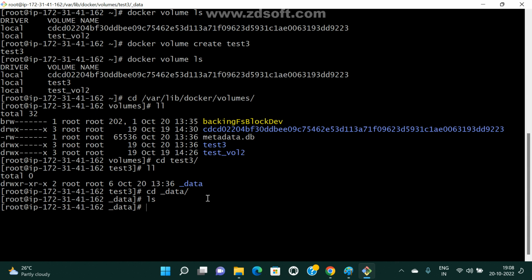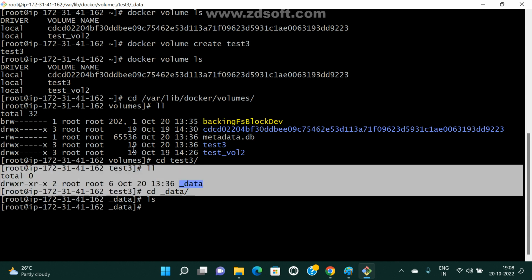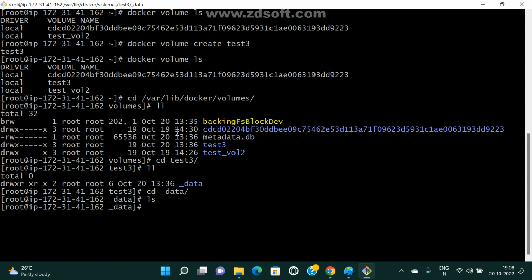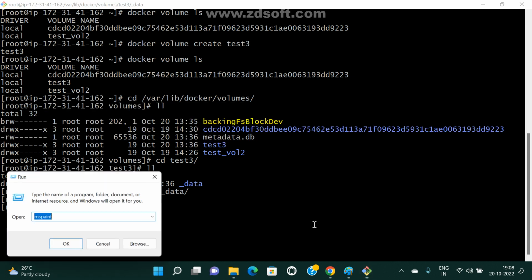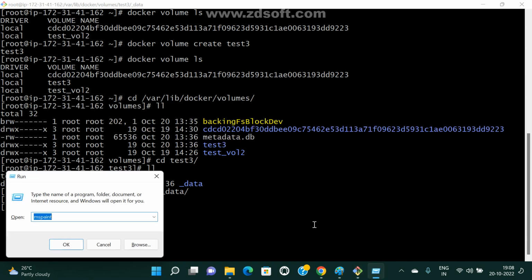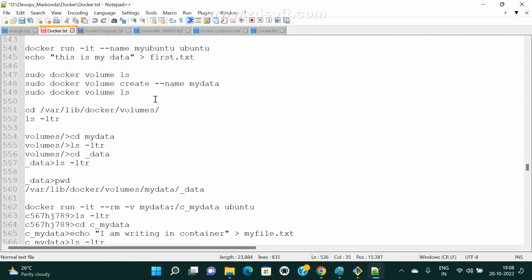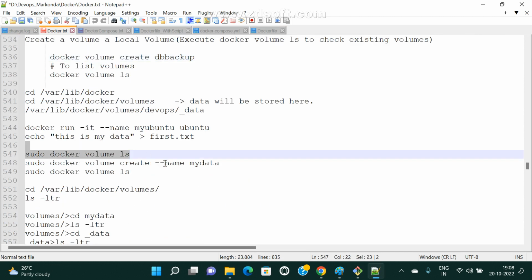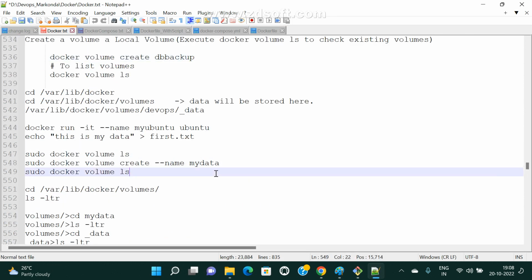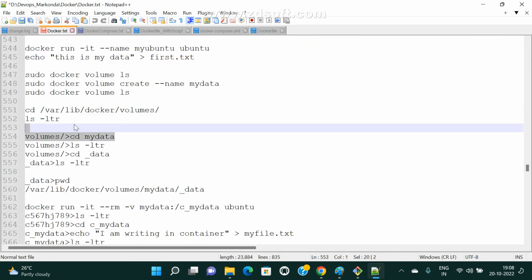So now I want to create one container, and to that particular container I want to attach this volume. So how to attach it? Okay, let me open the document so we can easily understand. I noted everything, so I will follow the same thing. We already know how to create and list volumes, and this is the default path.